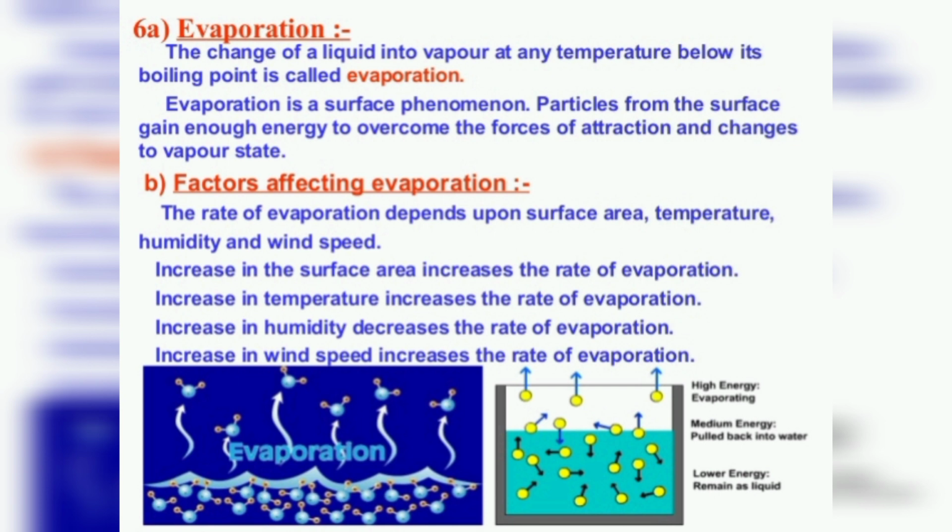Then wind speed. An increase in wind speed increases the rate of evaporation. An increase in the speed of wind causes water vapor particles to move away with the wind. As a result, the rate of evaporation increases. For example, wet clothes dry faster on a windy day. So these are the factors that affect the rate of evaporation. That is all about evaporation.